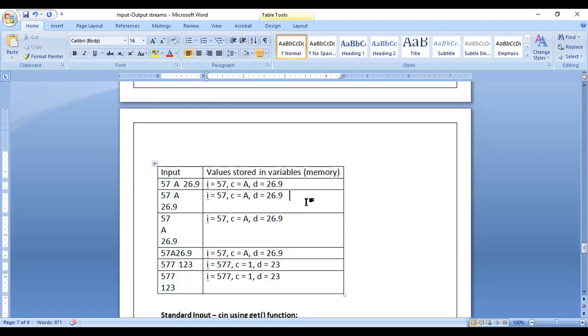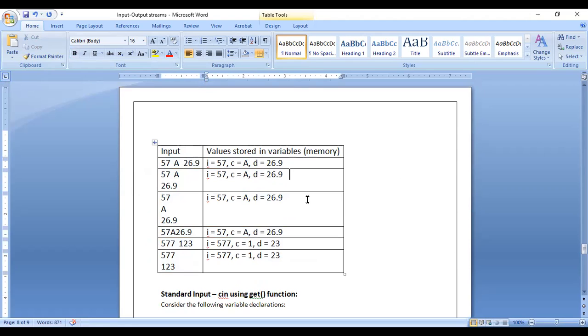Okay, people look at this table. If I give input in a different order, that is, one time space bar, another time enter key, or three times enter key, or three times space bar, or without giving space bar, what happens? We will see. In case of the first test, that is when we execute the program for the first time.